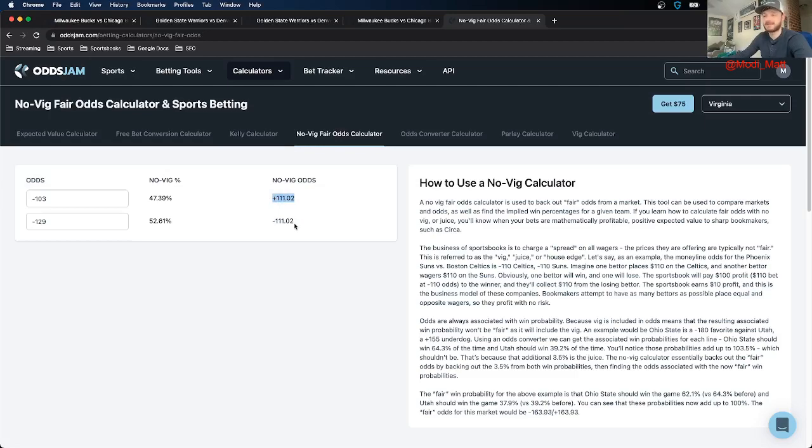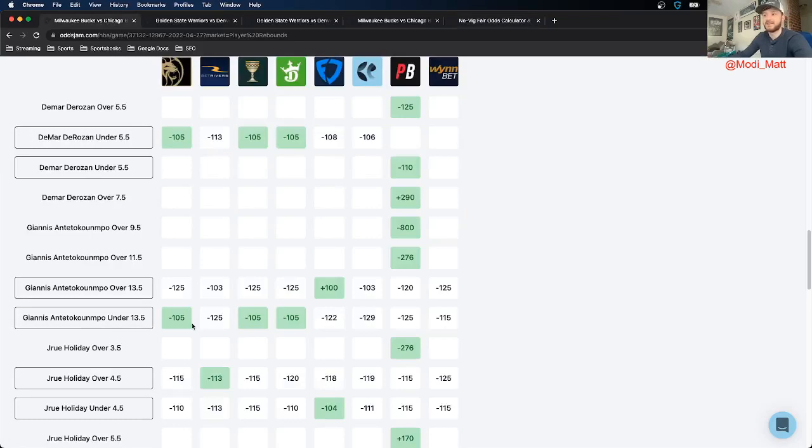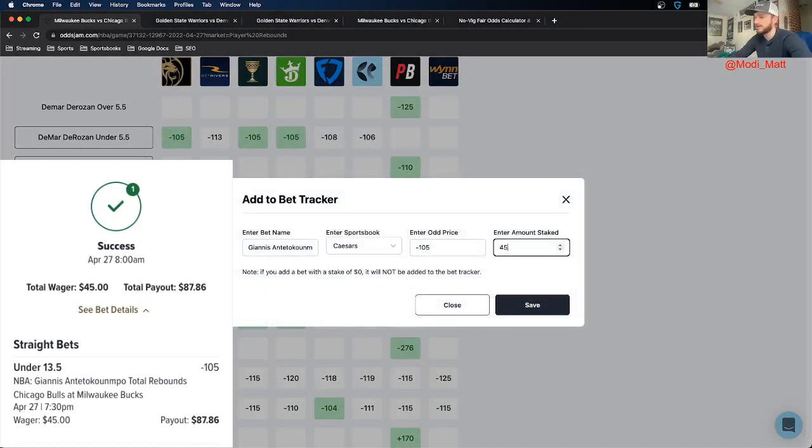So pretty much anything for the underside of it, minus 110 or lower, is going to have positive EV. And on the overside of it, pretty much anything plus 112 or higher is going to have positive EV. So for this bet, I ended up taking this on Caesars at minus 105, which does have positive expected value.